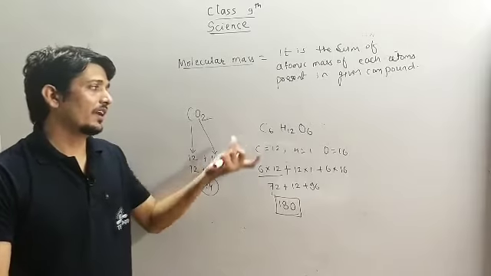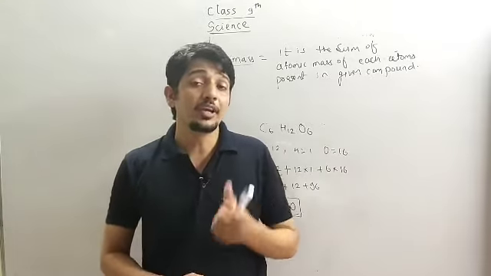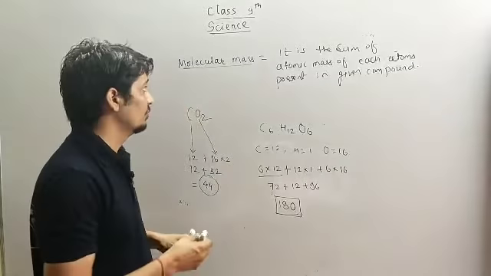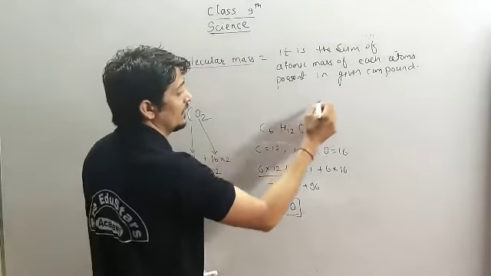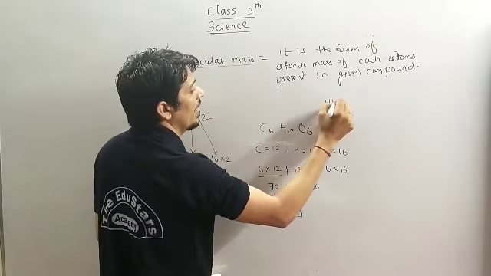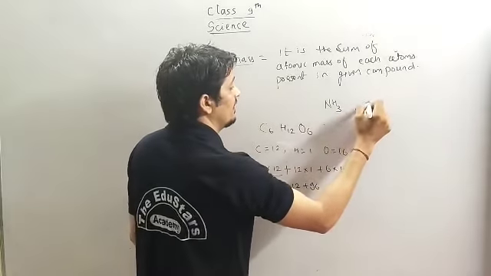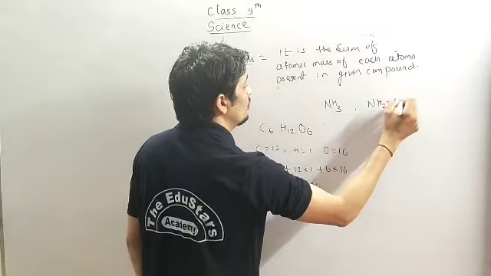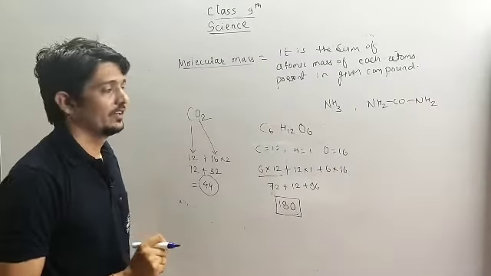Okay, so write down this part. So now homework for you. You have to calculate molecular mass of NH3, that is ammonia. Then NH2CONH2, it is urea.